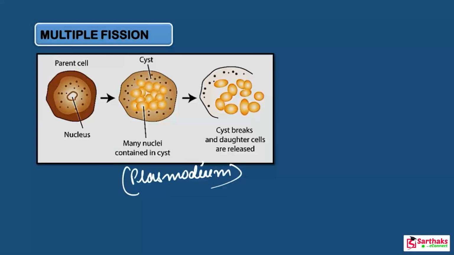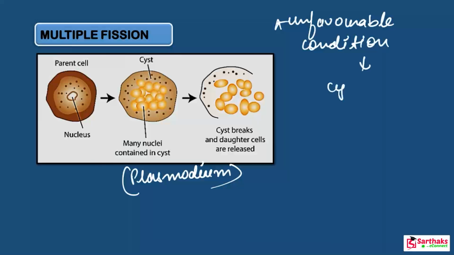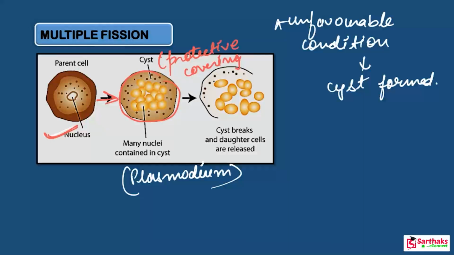Now sometimes, particularly during unfavorable conditions, got it? Not at every time. Here I am not talking about every time. Mainly in the unfavorable conditions, what happens here? A cyst or protective wall is formed. Cyst is known as just a protective wall. Look at this diagram. This is the Plasmodium. And what happened here? They form a protective covering outside their body, which they form during a time of unfavorable condition.